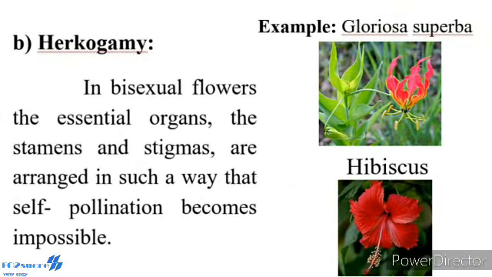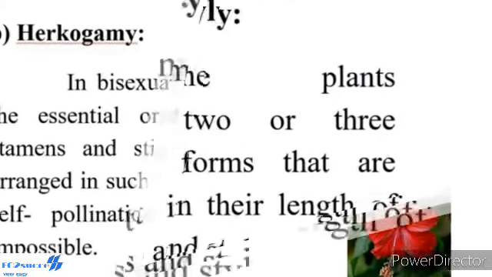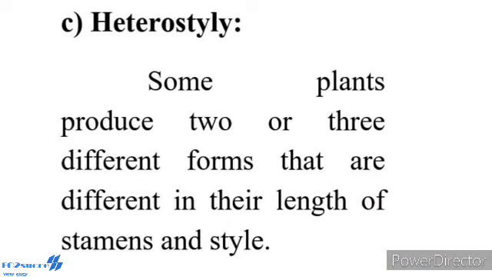Another one, herkogamy. Herkogamy means in bisexual flowers, the essential organs, the stamens and stigma, are arranged in such a way that self-pollination becomes impossible. For example, in Gloriosa superba, the style is reflexed away from the stamens, and in the hibiscus plant, the stigma projects far above the stamens. So different types are there. That is called herkogamy.